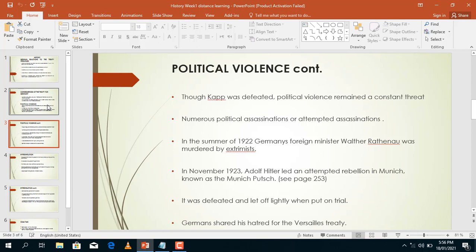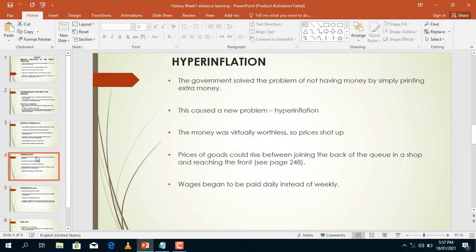Moving on, today we'll be looking at another consequence of the Versailles Treaty, which was forced on Germany. This led to hyperinflation. Before we discuss the hyperinflation, remember Germany had to pay £6,600,000 as reparations or as damages for the war.